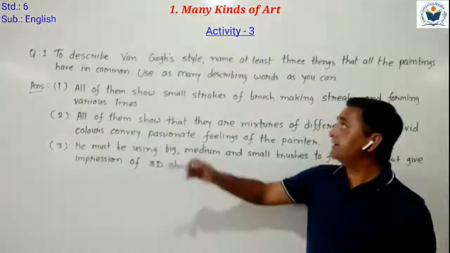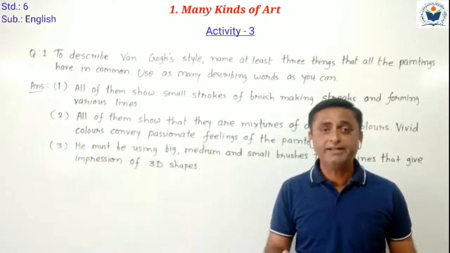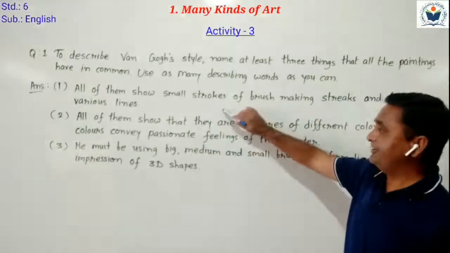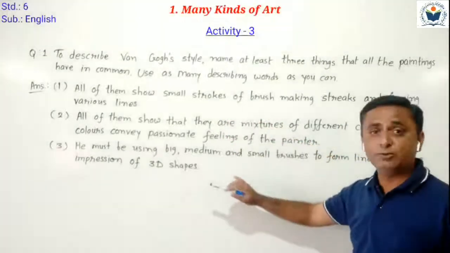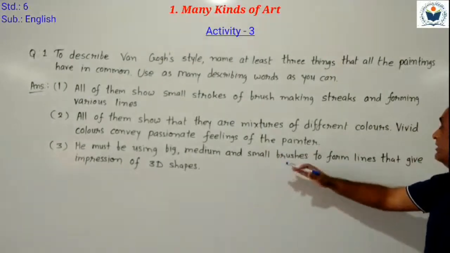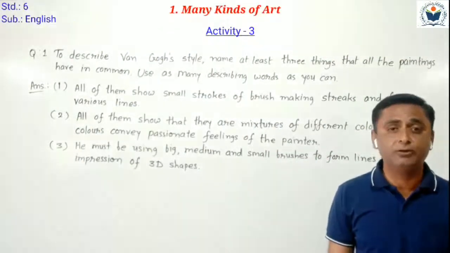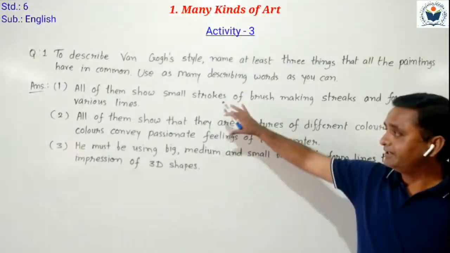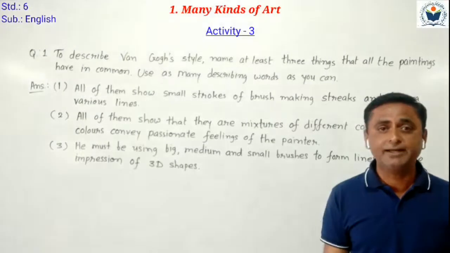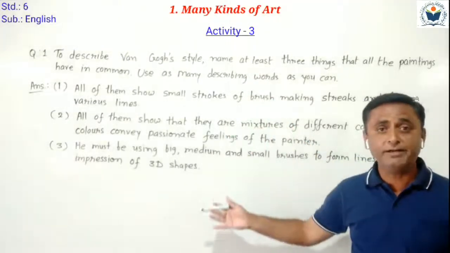With that, our activity number three is completed. You have to write question number first in your textbook. Okay? Just complete the question number first answer in your English textbook. Space is given in your textbook. Just complete the answer in your English textbook with pencil. Okay? So complete it. Activity number three is over here.